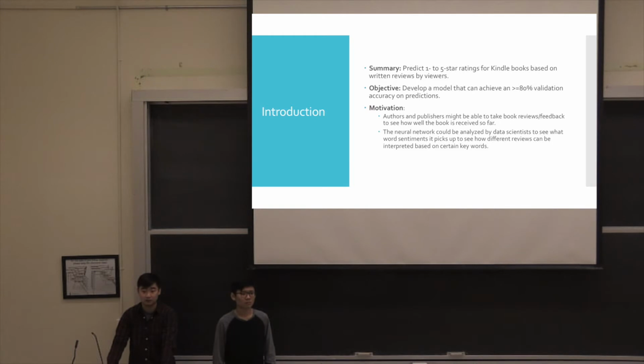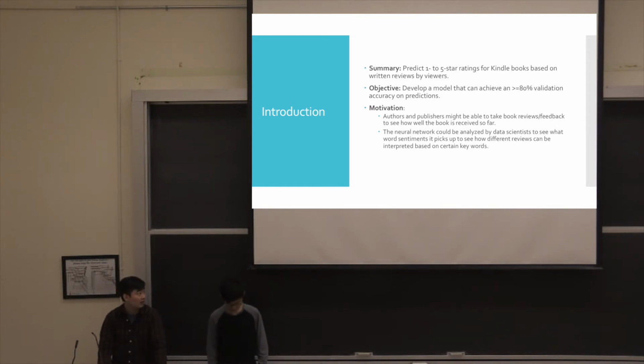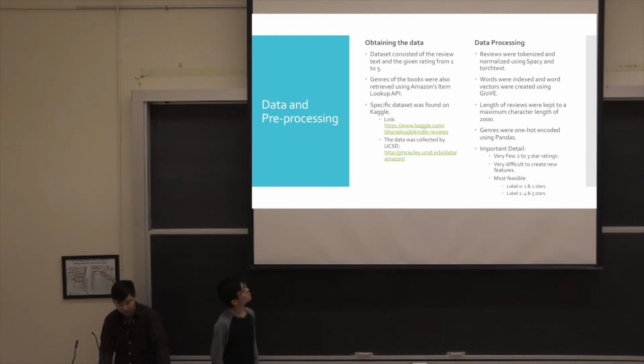For some motivations behind our project, authors and publishers might be able to take these reviews and see how their books fare before actually releasing them, as well as the fact that the neural network could be analyzed to pick up actual word sentiments to see how different reviews could be interpreted based on certain keywords. For the purpose of this project, we only focused on book reviews. However, reviews could be made for any sorts of products, such as electronics or anything you could find on Amazon.